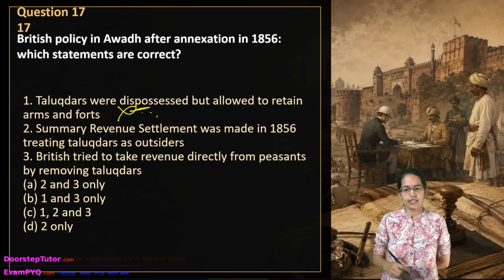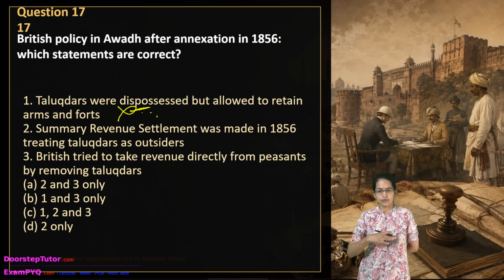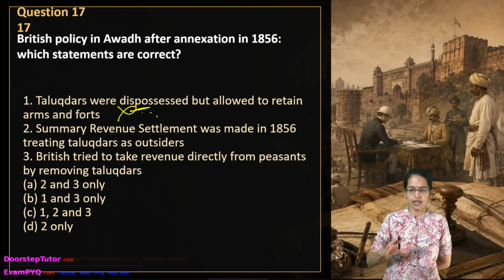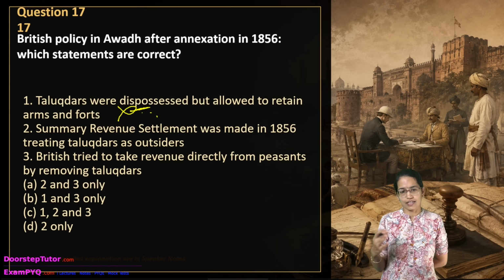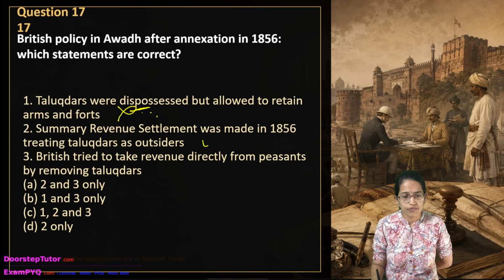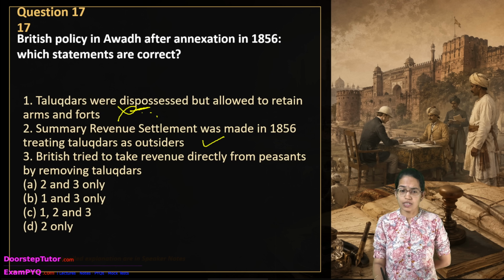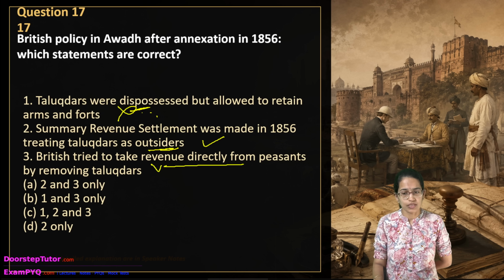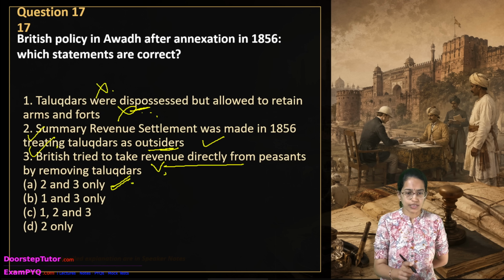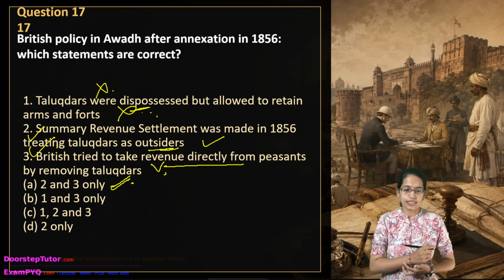incorrect, right? The next important thing is that the British policy involved undermining the old authorities. So summary revenue settlements were made treating talukdars as outsiders, which we already said, and the British tried to take the revenue directly from the peasants, and they were trying to remove the talukdars. That is again correct. So 2 and 3 are the correct explanation for this question. 1 is not correct, because it says that they were dispossessed and allowed to retain arms and forts, which